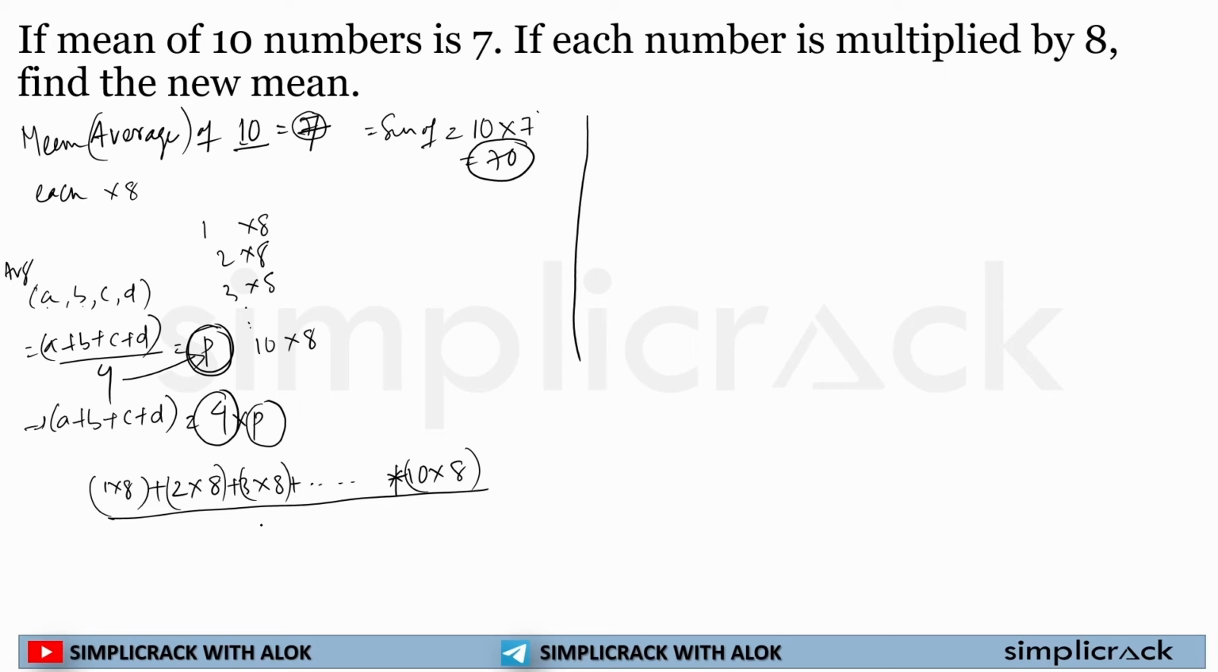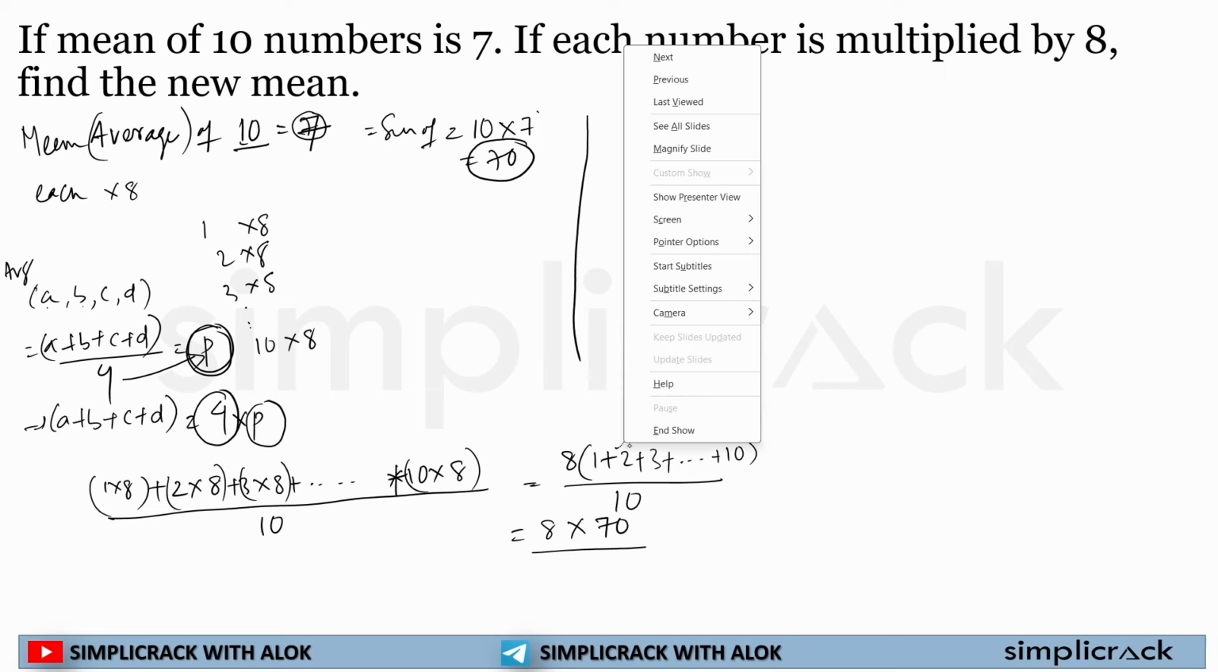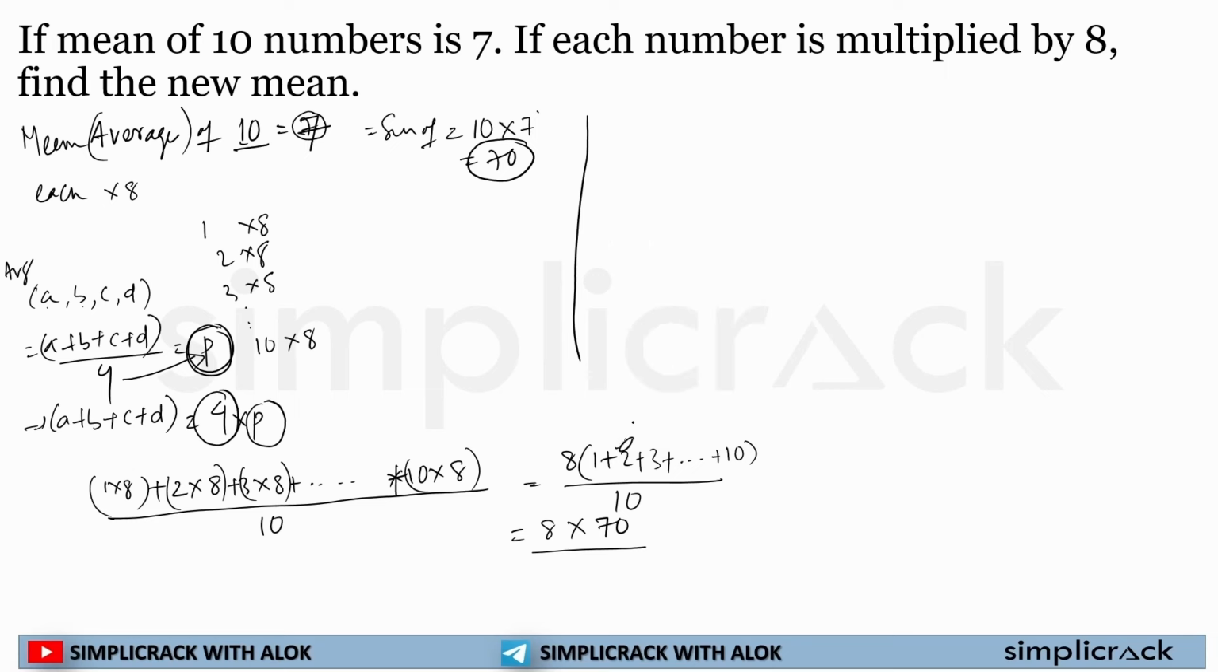Divided by how many numbers are there? 10. I can take 8 common here and write 1 plus 2 plus 3 up to 10 divided by 10. Now, from the very beginning, I know the sum of all data is equal to 70. So 8 multiplied by 70. This is an example of the data. This is not the actual number. Let me clarify, this is not the actual number.